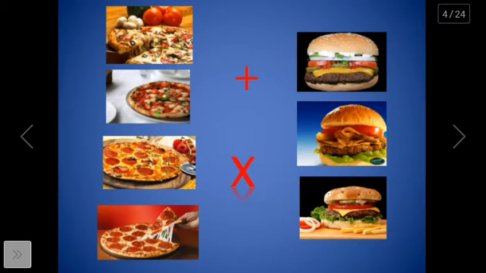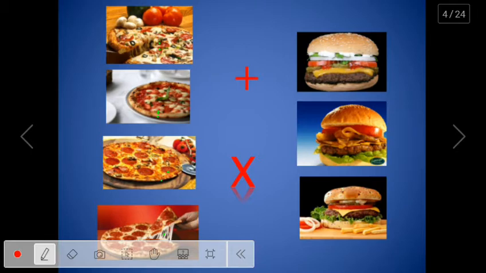Now I will explain how to find sum and product rule with the help of an example. Assume I am walking into a restaurant that sells pizzas and burgers. There are 4 different types of pizzas and 3 different types of burgers.